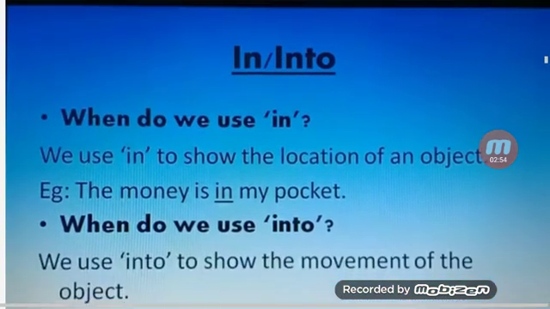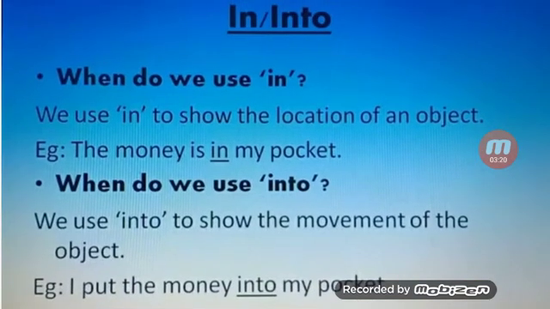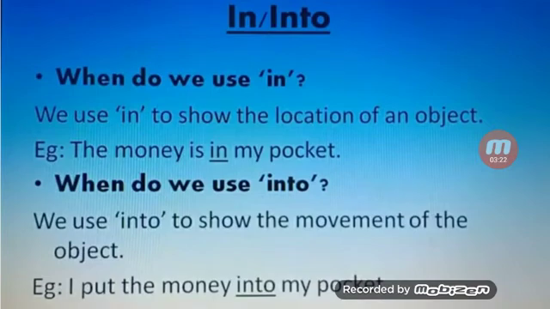Next is in and into, where we use in and where we use into. When do we use in? We use in to show the location of an object. For example, the money is in my pocket. Next, when do we use into? We use into to show the movement of the object.